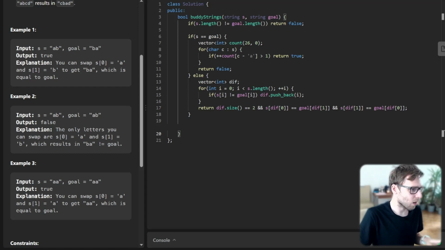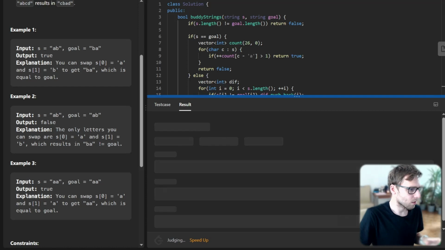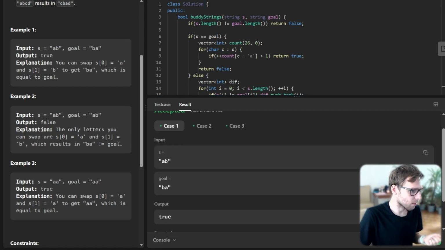So let's run our code to see if it's working. I'm running it, and yes, you can see that as mentioned previously, AB and BA are swappable, so it's true. Here, after swapping, it will be false, and here the strings are equal before transformation, and after transformation they are equal as well.